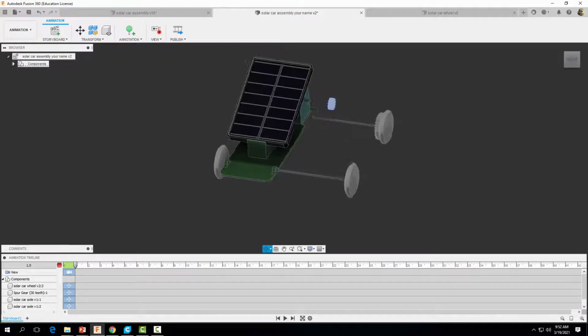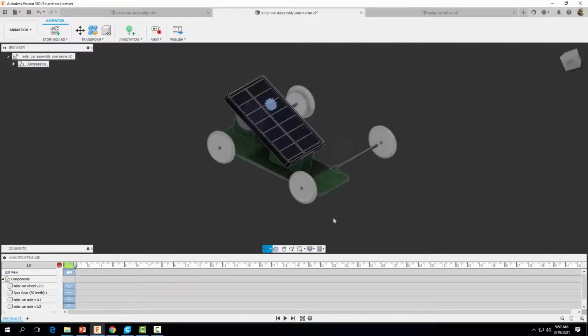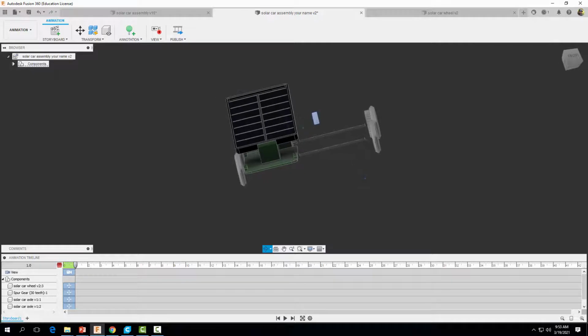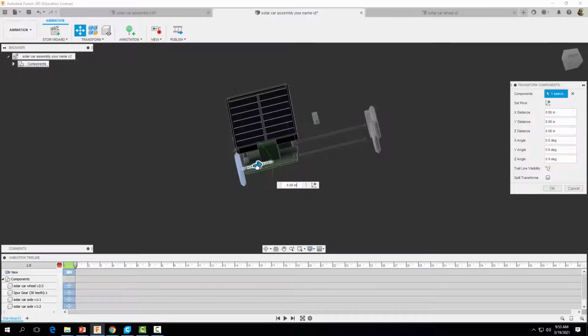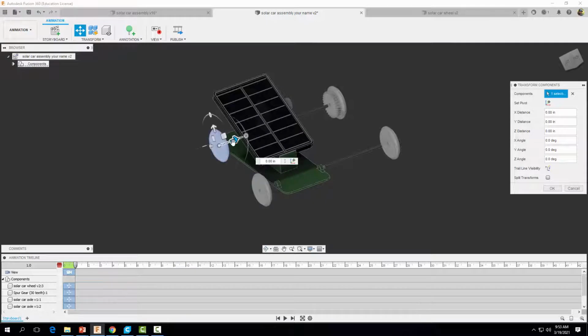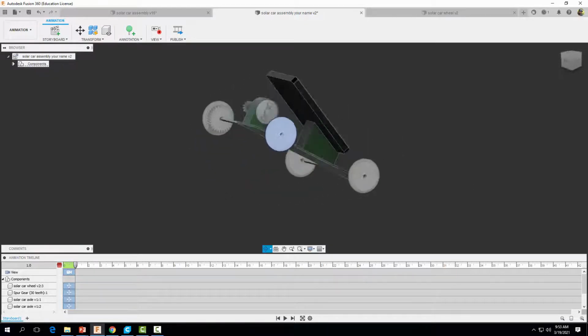Alright, I'm going to rotate this guy around and I'm going to repeat this process for these two wheels now. Let's get a good view here though first. Transform, click on the wheel, pull that guy out, maybe minus 0.5. Do the same for this one. Minus 0.5. Enter. And then let's come on over here.